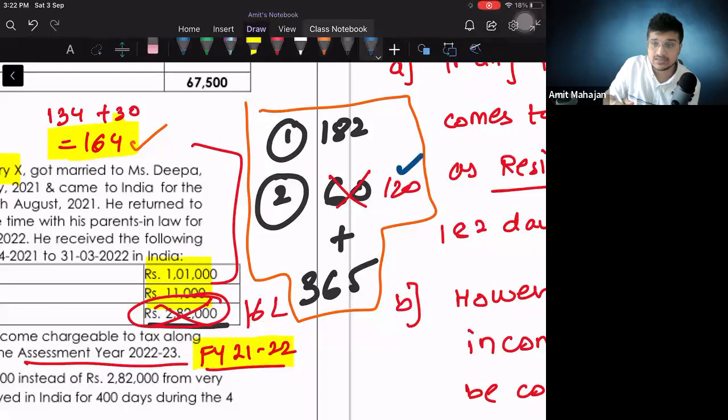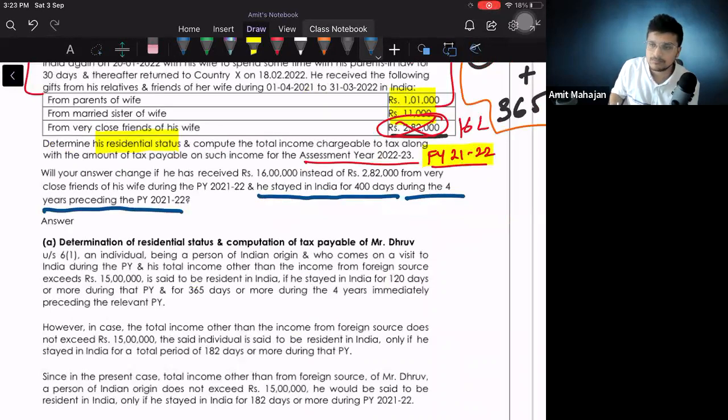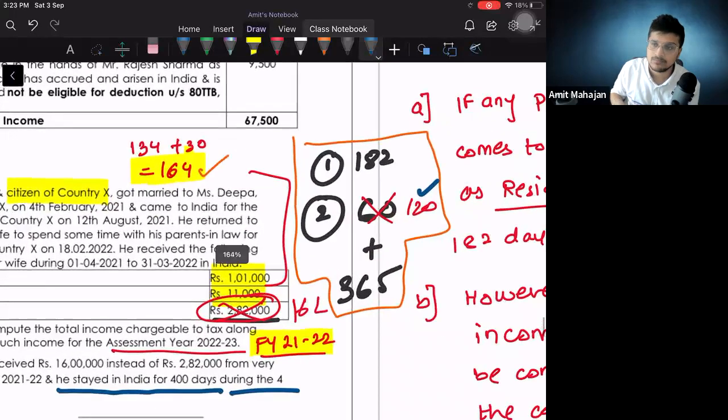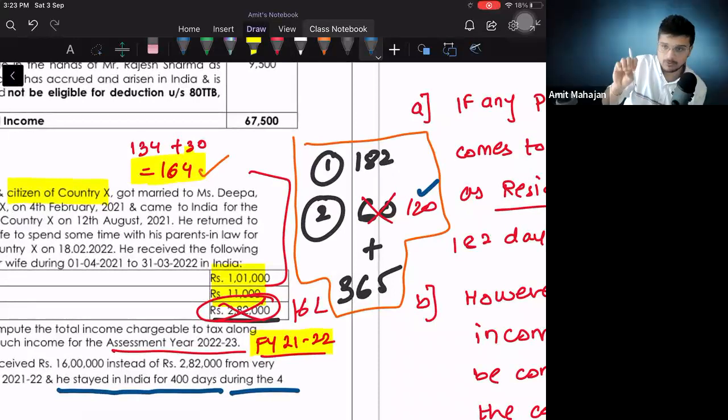Yes, but there is another condition, the 365 days one. In the last 4 years, he should be staying in India for at least 365 days. They have given this information below as well. He stayed in India for 400 days during the 4 years preceding the previous year. Which means, can I say he's fulfilling the second basic condition? Yes. Which means, if that gift amount is 16 lakh rupees, his residency status will change.